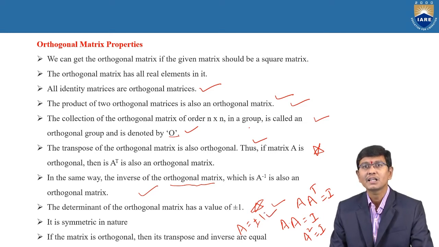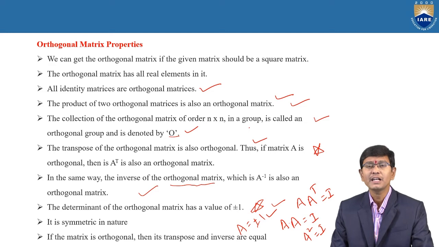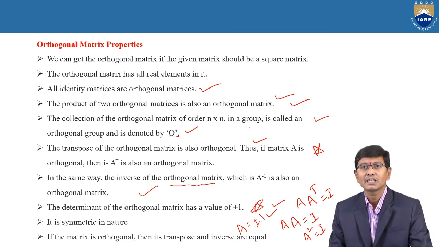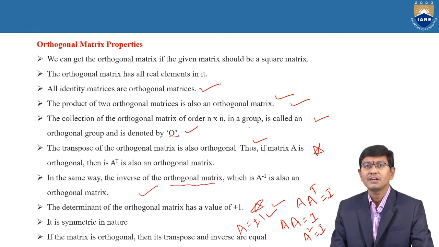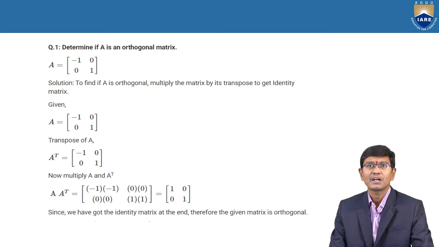If the matrix is orthogonal, then automatically the determinant of the given matrix is also plus or minus 1, that is the condition. And it is of a symmetric nature. Why? Because it is of a symmetric nature, the matrix is automatically orthogonal. And next, if the matrix is orthogonal, the transpose and the inverse are also equal. That is an important condition.